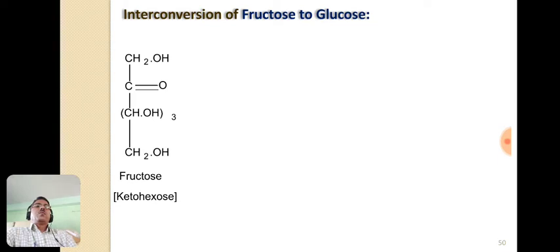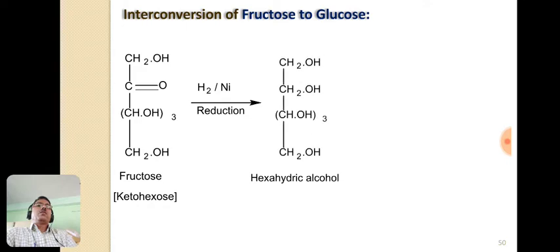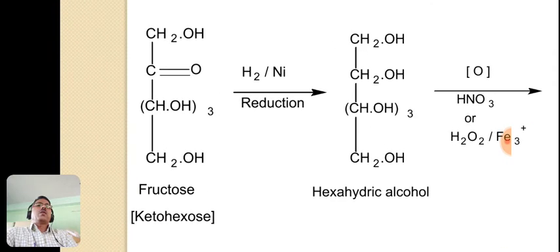It is an example of ketohexose, and when it is reduced by passing hydrogen gas in presence of nickel, then we get this. This carbonyl group is reduced to this CH2OH group. This is the first step.